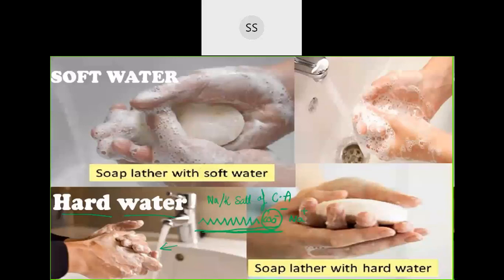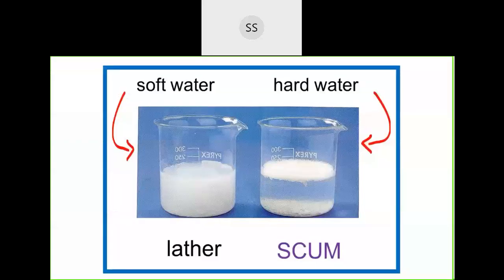But if it is soft water, they don't form any precipitate like that. They directly react with the water, and there is nothing else present, so they give you lather. So hard water will give rise to scum formation. The precipitate is formed because of the carboxylic acid part reacting with the salt, calcium or magnesium sulfate, anything it can be. So that is why it doesn't lather, and you require much more soap.